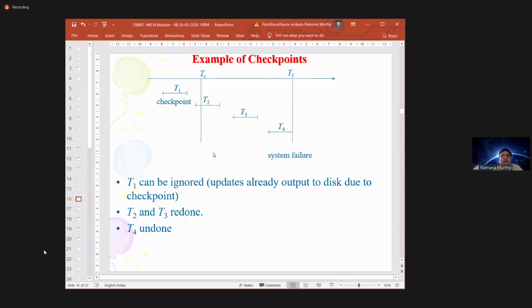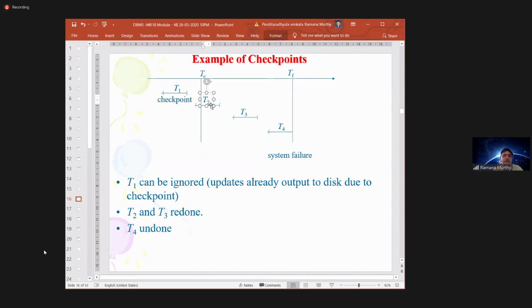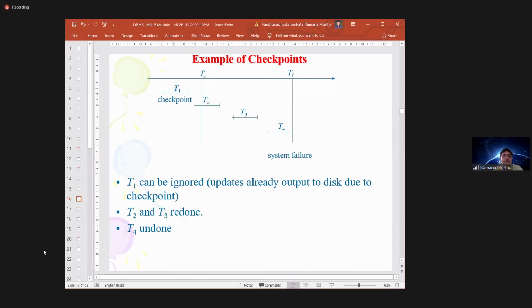Then what you are doing, from the bottom, you are reading back. Okay, reading backwards. T4 is there. Still there is no checkpoint. Go back. T3 is there. Still, we didn't get the checkpoint. Go back. T2 is there. At that particular point, checkpoint is also not there. Checkpoint is in between T1 and T2.